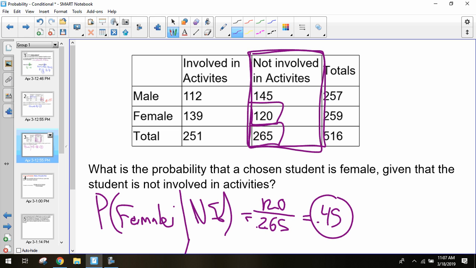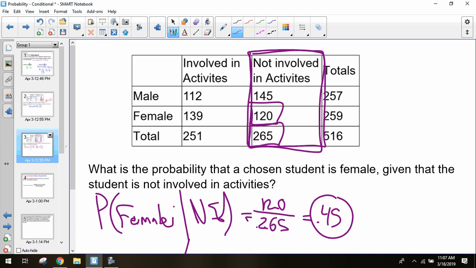But now we want to take it one step farther. So we've only been able to use these with our frequency tables. We want to see, okay, how can I find a conditional probability if I'm not given a table like this? What are the minimum pieces of information I need in order to solve these questions without having a table? So let's break down where we're taking these numbers from.